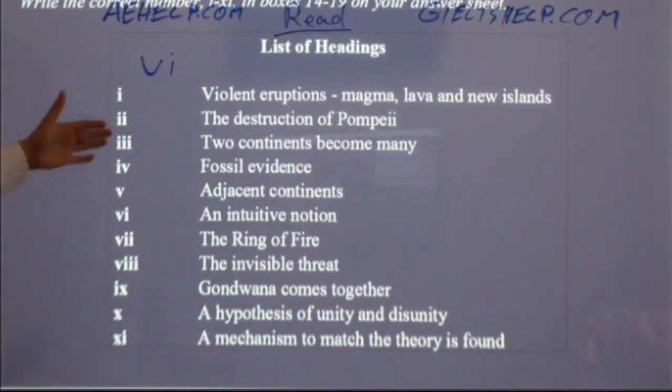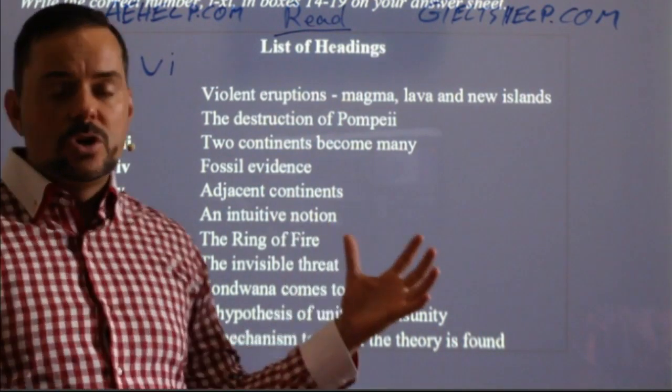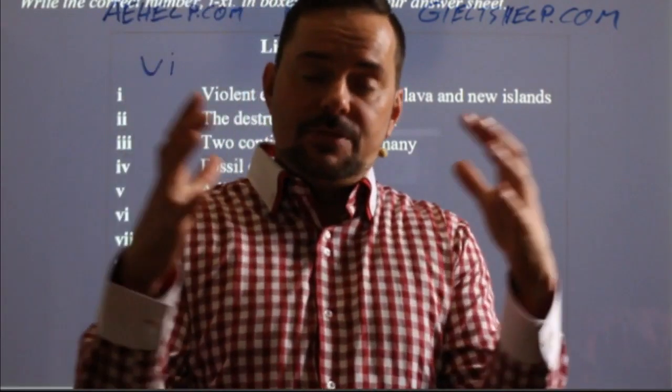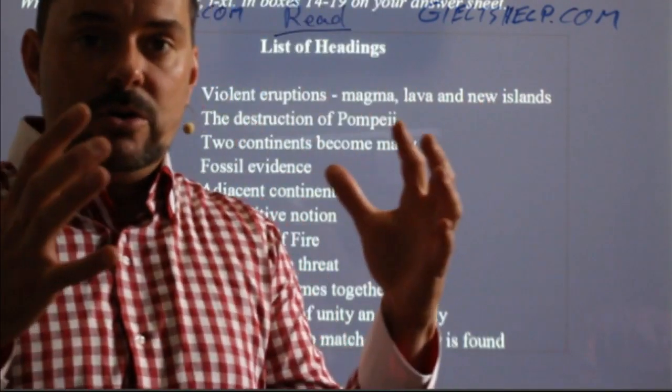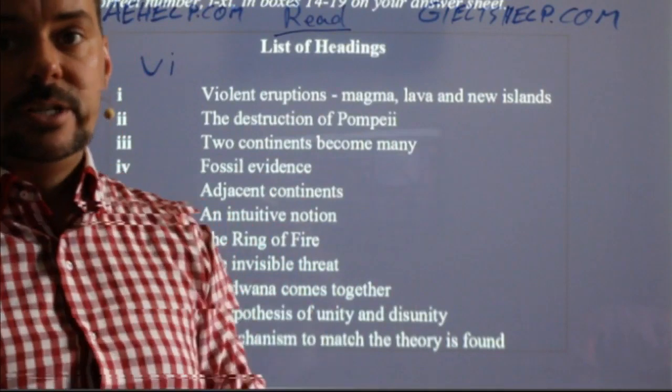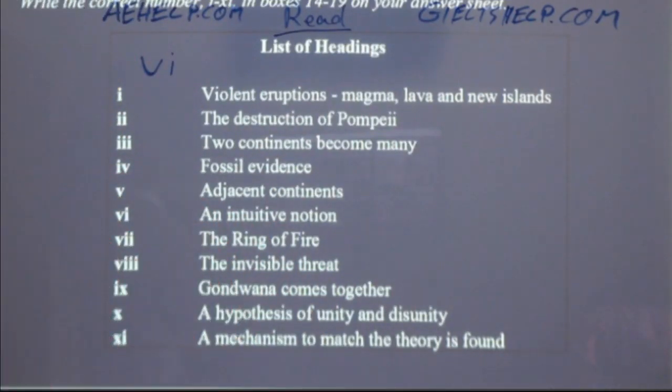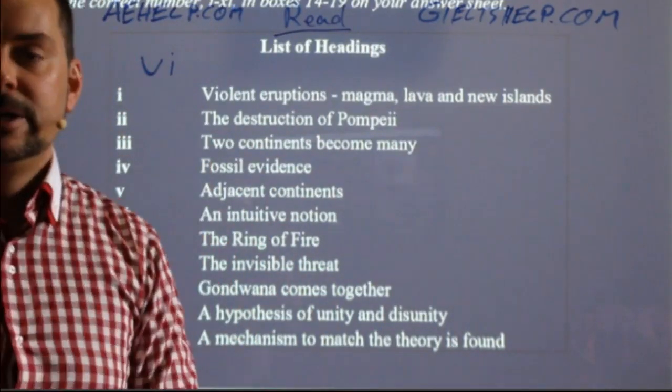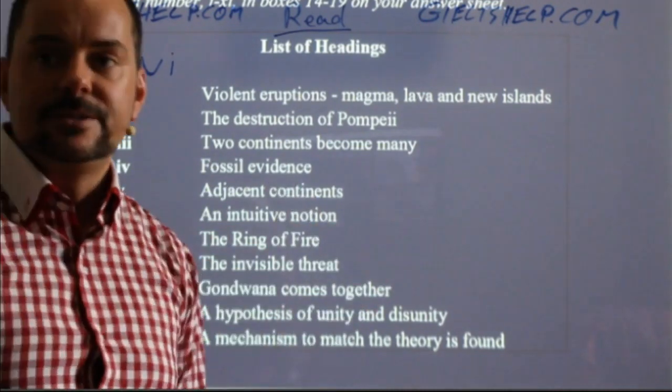So which one of these matches the closest to Alfred Wegener's idea of, hey guys, I think all of these continents were one big thing 200 million years ago, and now they're all these little continents. Okay, little, of course they're huge, but little compared to that supercontinent.